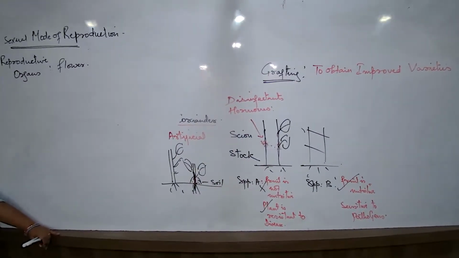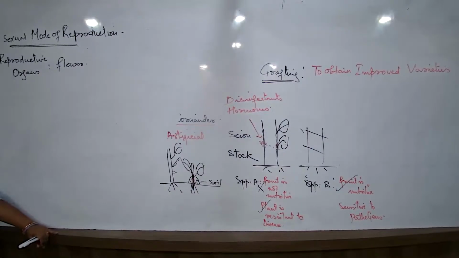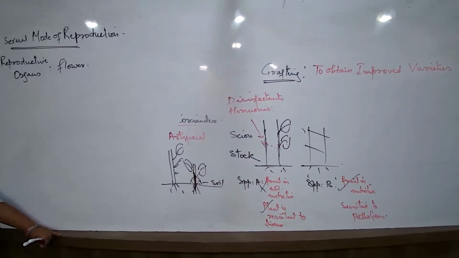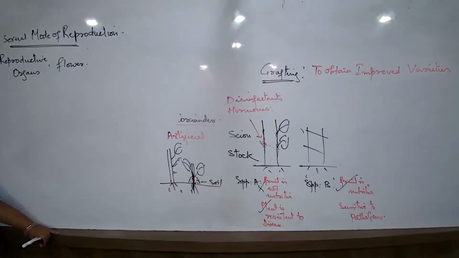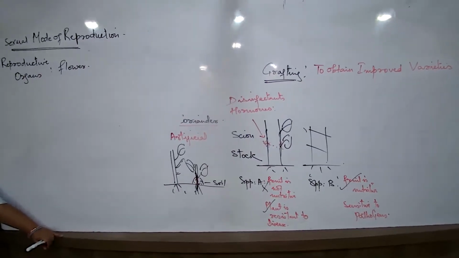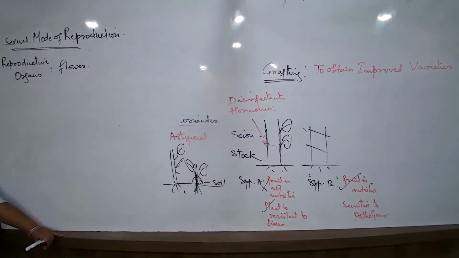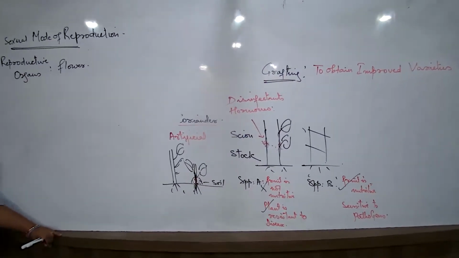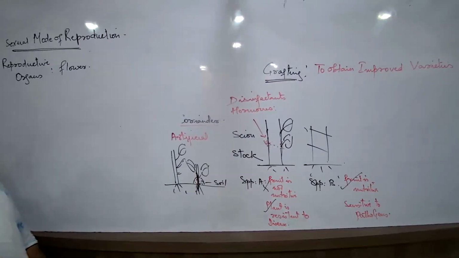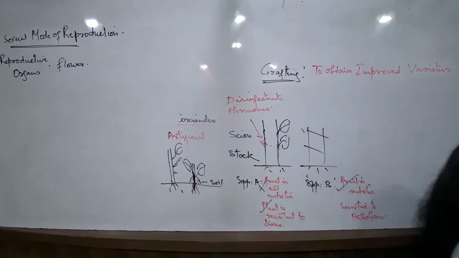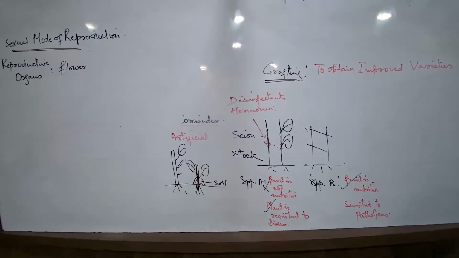You are not supposed to write all those things about the flower being bright colored and fragrant. Nobody is bothered about the fragrance of the flower. You are only to write what a flower is. It is the reproductive shoot which contains the male and the female reproductive parts. So we are going to start with this. Write down: sexual reproduction in plants. Under that you write, define a flower.